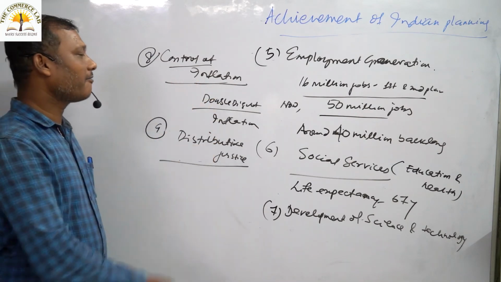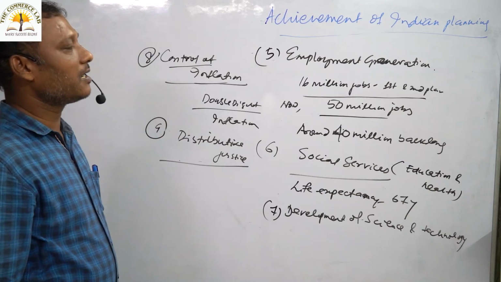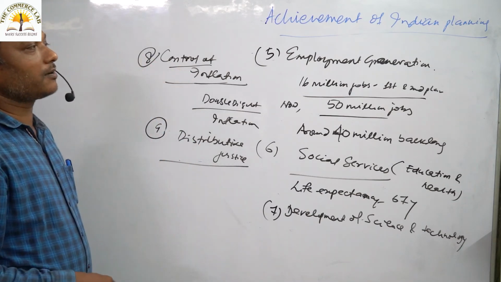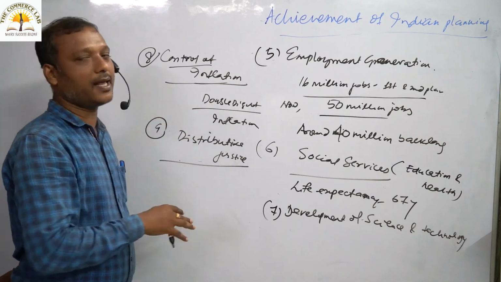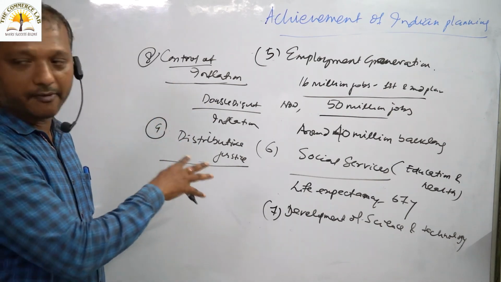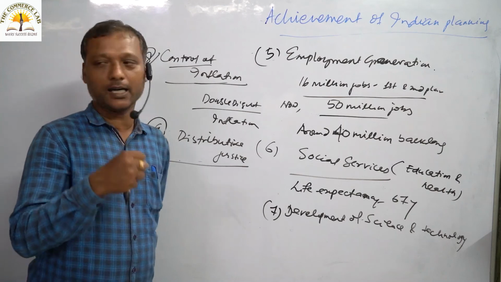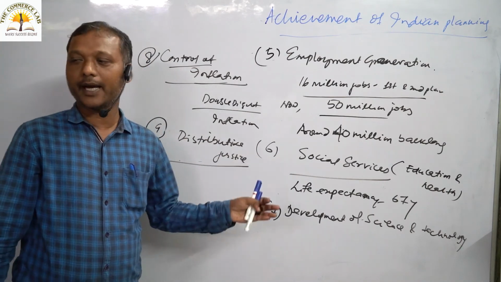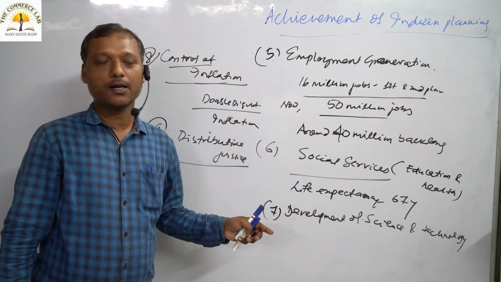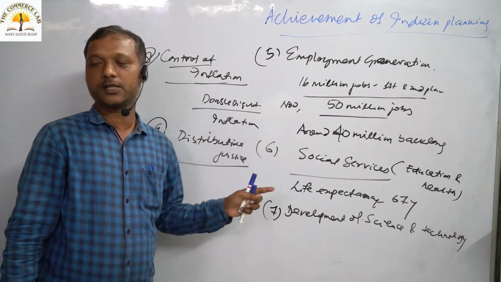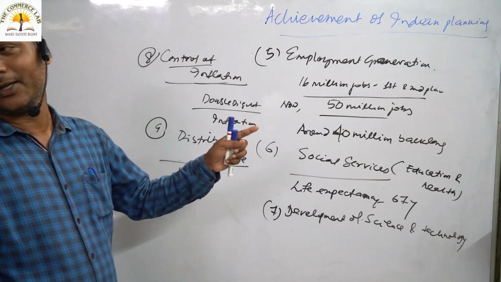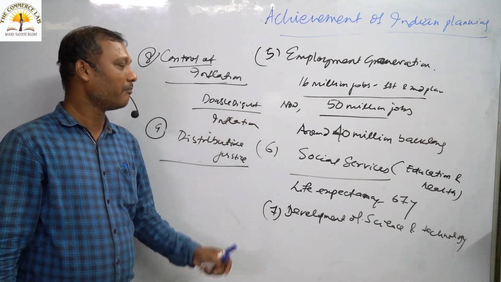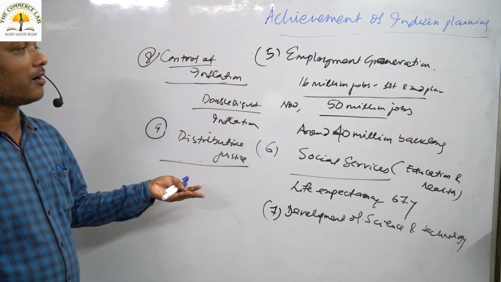So, we have just discussed our planning system. We have majorly pointed out the successes and failures of the objectives during the 70 years of planning. So I can conclude my view that we have achieved something, but we have a long way to go in Indian planning if we want to see India as a developed country. We have a lot more to achieve. We have a lot more to do for the better development of the Indian economy.